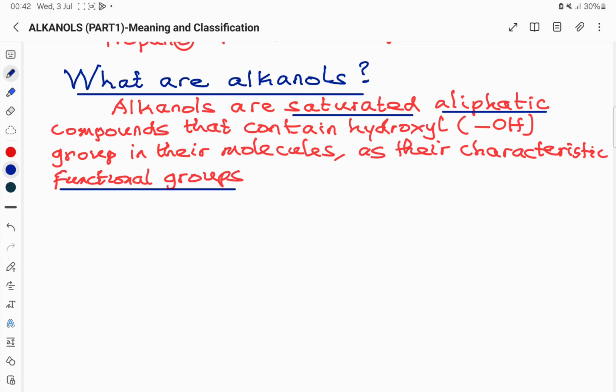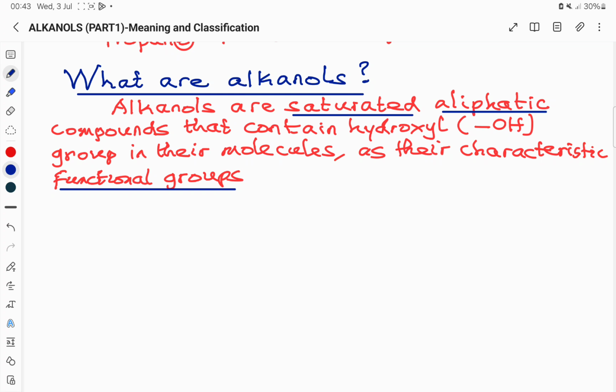They are called saturated compounds because the carbon atoms in their molecules are joined together by only single covalent bonds. Generally, in organic chemistry, when a molecule of an organic compound contains a chain of carbon atoms that are joined by only single covalent bonds, take note, then the compound or the molecule will be described as saturated, like alkanes.